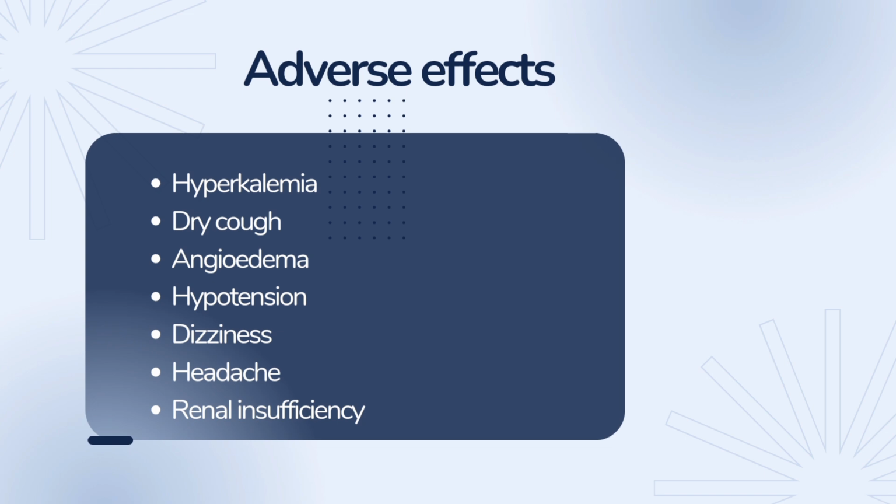ACE inhibitor-induced cough is a dry, non-productive, hacking cough that usually begins within months of initiating therapy and resolves within 1 to 4 weeks after discontinuing. Deteriorating renal function can occur in patients whose glomerular function depends on efferent arterial vasoconstriction by angiotensin 2. A benign increase in serum creatinine may occur at the beginning of therapy, but medication should only be discontinued if there is a progressive or significant elevation of BUN or creatinine.